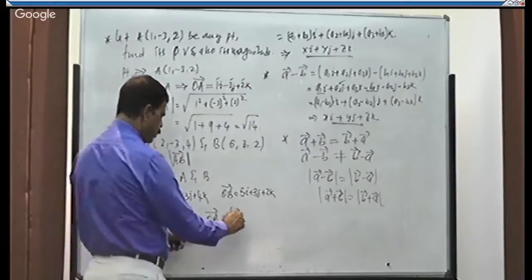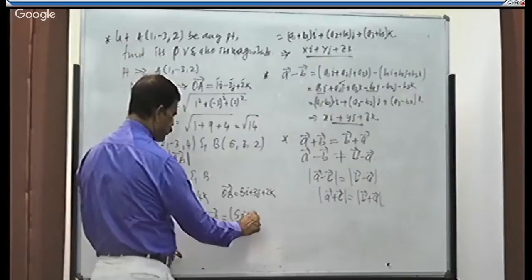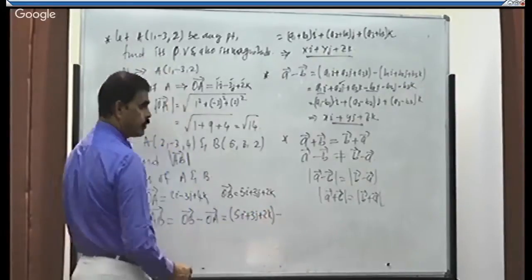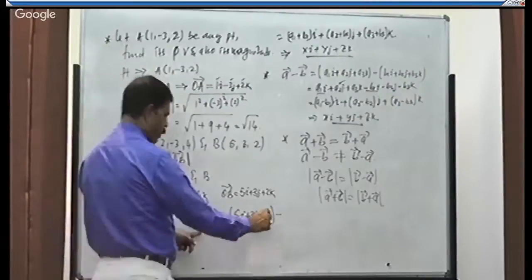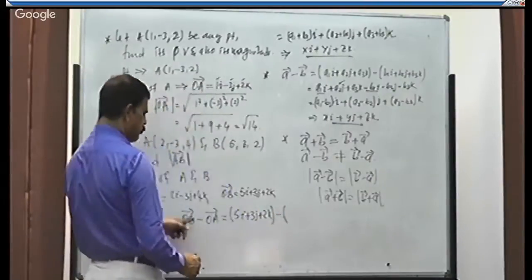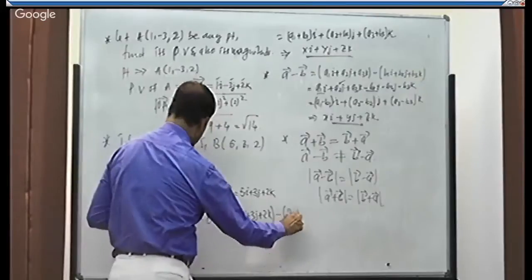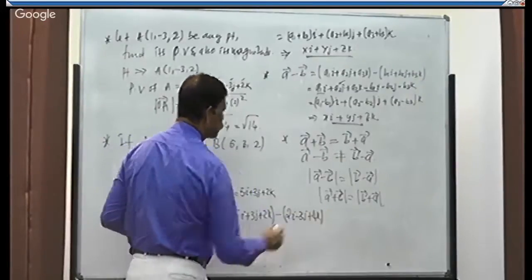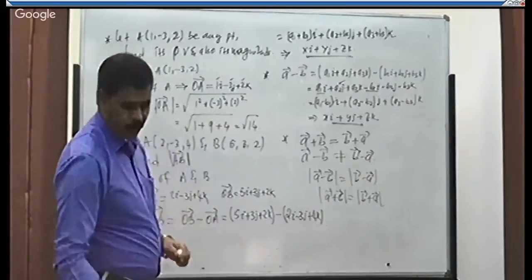What is OB? It is (5i plus 3j plus 2k), close the bracket, minus of, write OA in another bracket, that is OA is what? (2i minus 3j plus 4k). Remove the brackets.